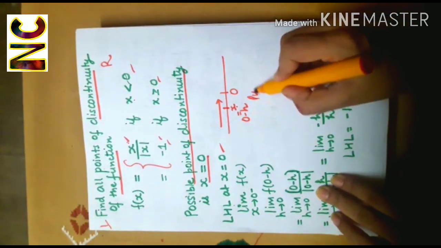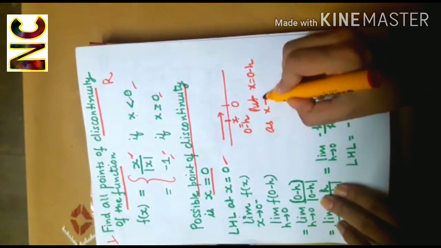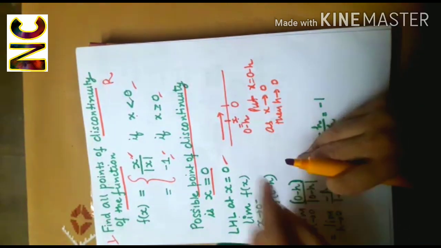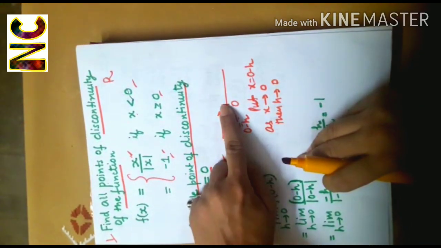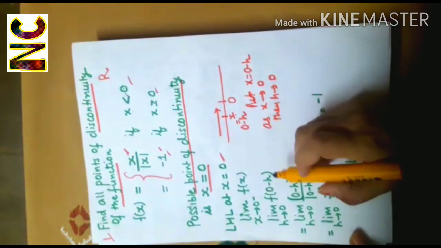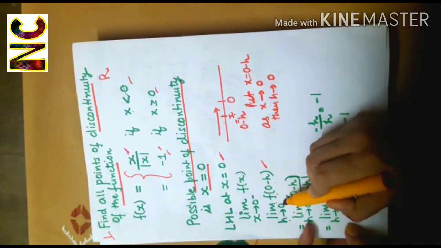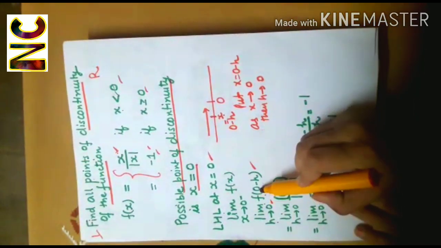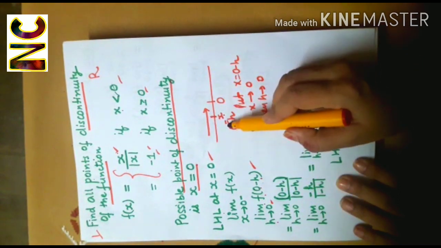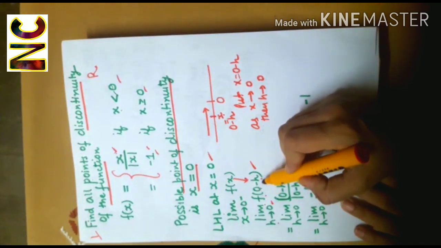So we put x equal to 0 minus h. Now as x tends to 0, then h will tend to 0. As you move closer to 0, this h will tend to 0. So I'll get limit f(0 minus h) as h approaches 0. Now 0 minus h is definitely less than 0. So here your input is less than 0.